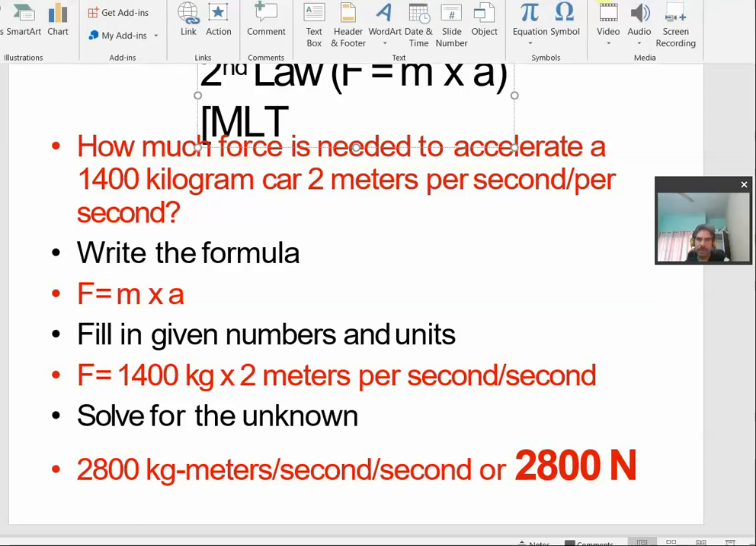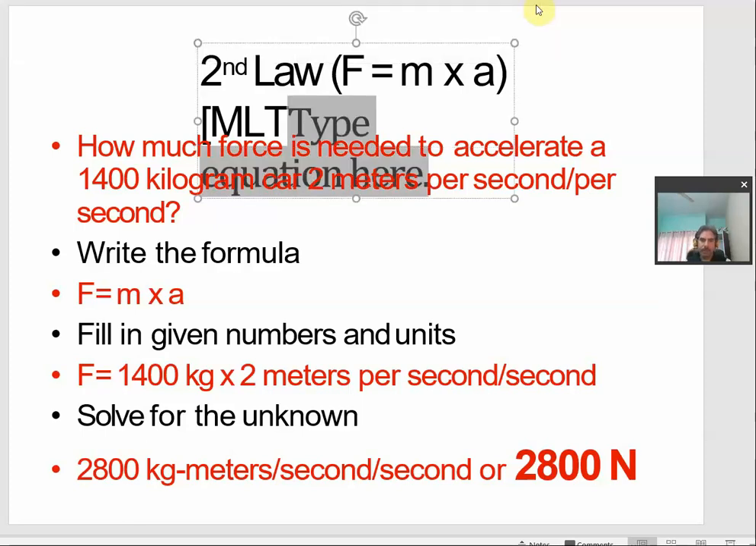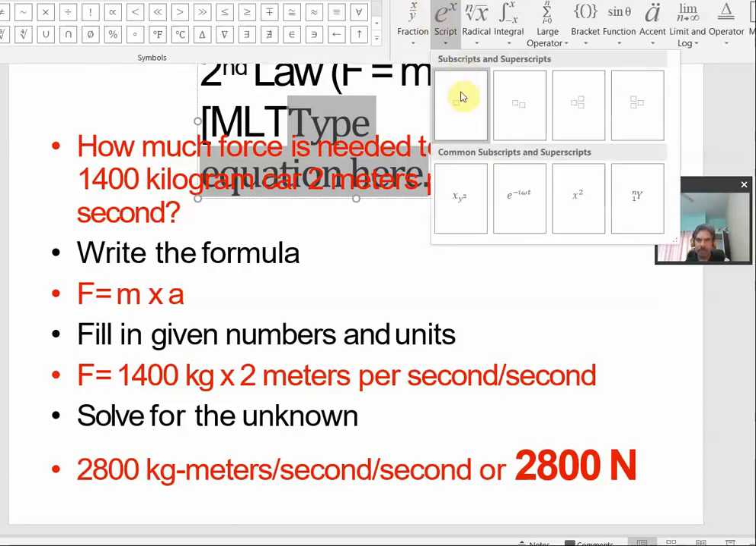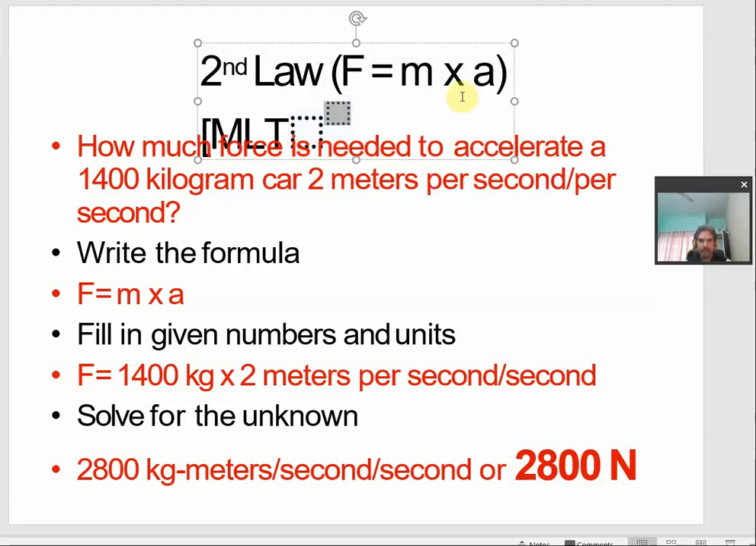Okay, just give me a sec. Okay, so it is minus 2 T. So, M L T^-2. So, these are the dimensions for the force. Okay.